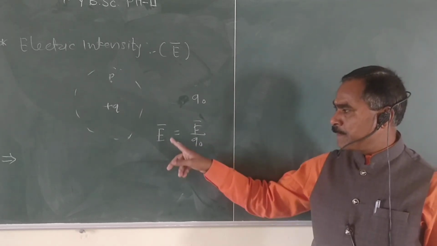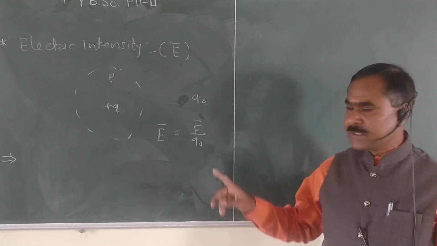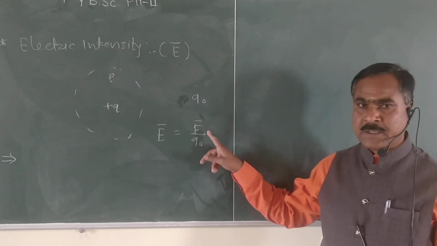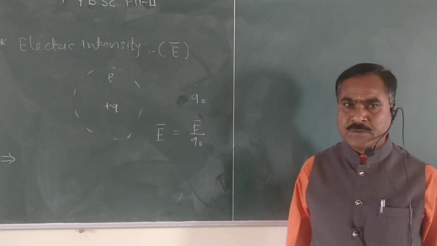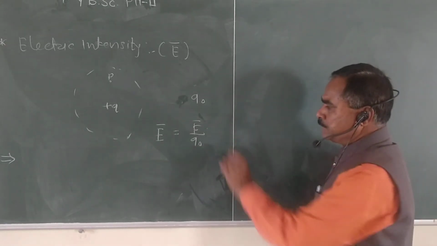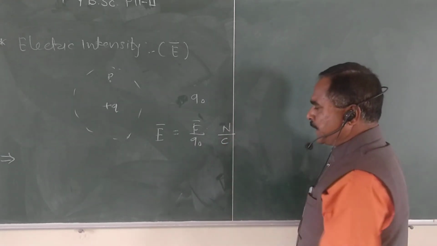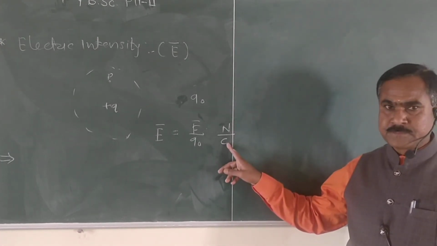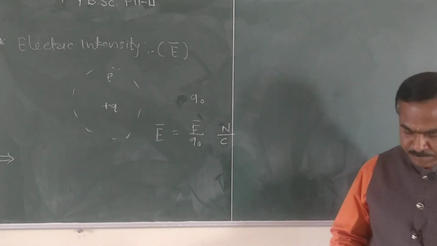Electric intensity is a vector quantity because force is a vector. Force is measured in Newton and charge is measured in Coulomb, so Newton per Coulomb is the unit of electric intensity.